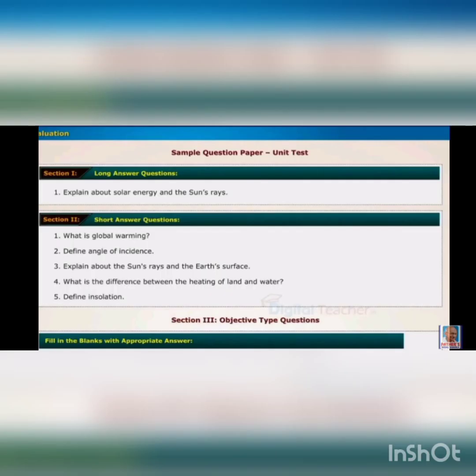Okay children, this lesson is completed. Now we will discuss some important bits in this lesson. All of you take your notebooks and write down these bits.